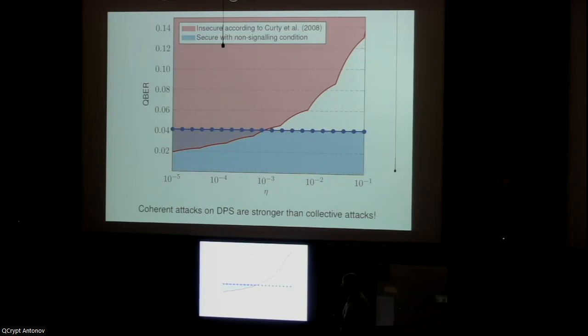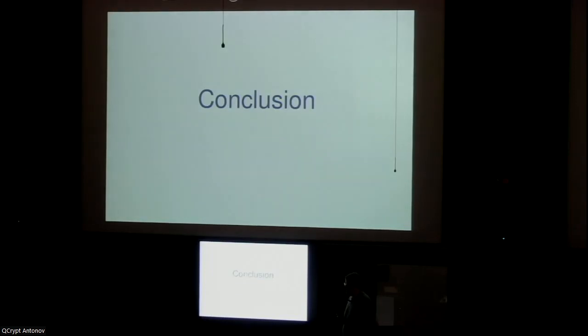which is sort of a surprising feature because for most QKD protocols, let's say BB84 or B92 or whatever you want, this tends to be not true. The coherent attacks are not stronger in the asymptotic regime than the collective attacks. Okay, and so with this I can come to my conclusion.